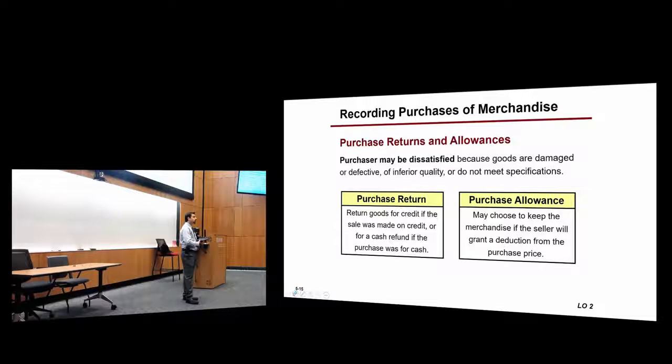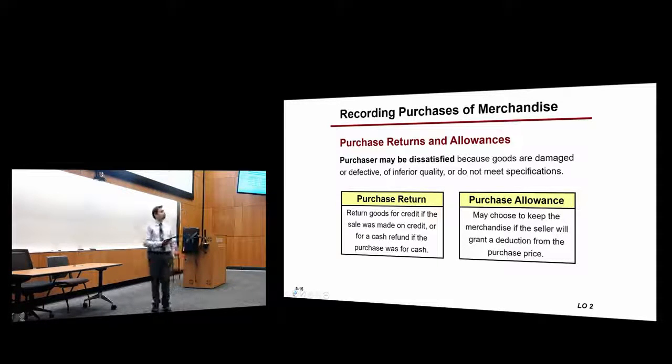let's say that you bought a TV and there was a dead pixel in it, or it was scratched or dented. What happens is that you might ask the seller to return it, they might give you an offer to keep it, and then they will discount it by $100. If you don't care about the scratch in the back, you say, okay, I'll keep it. So what? Right? So those are treated differently.